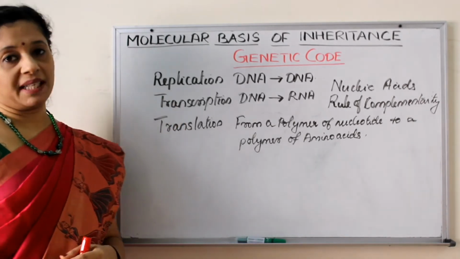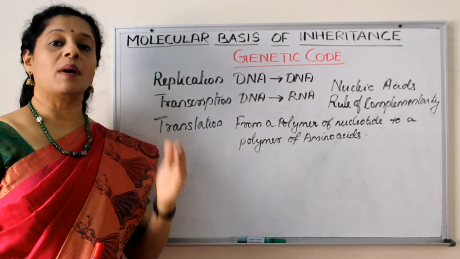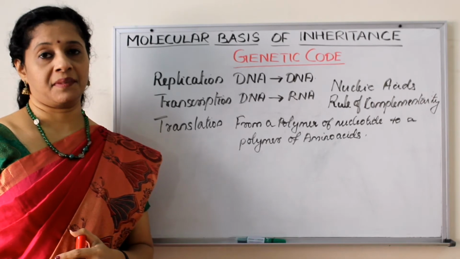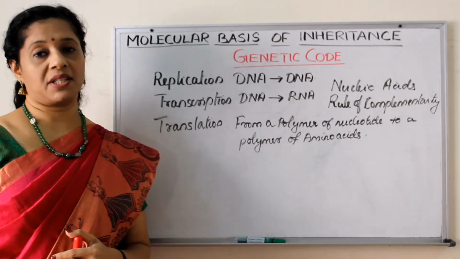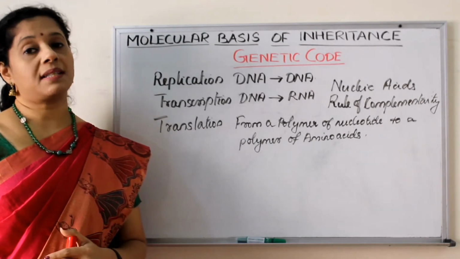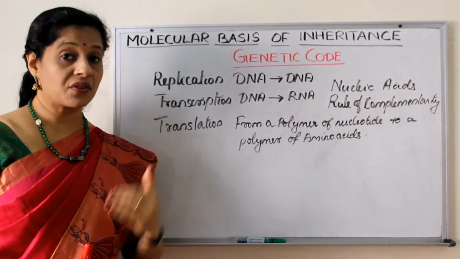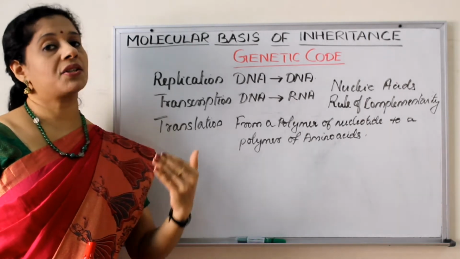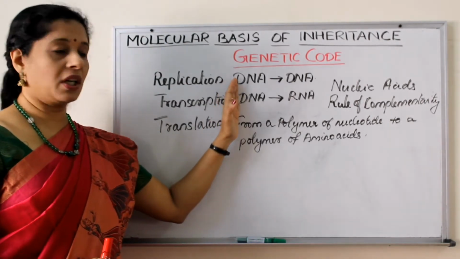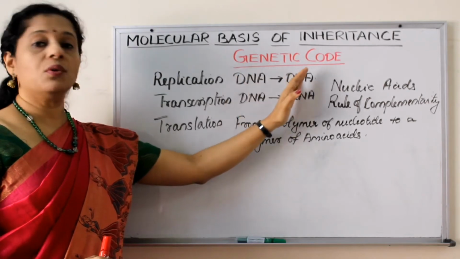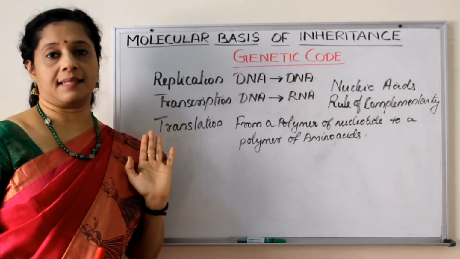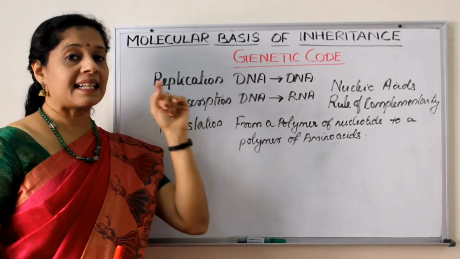So when we learned replication, information from one strand of DNA is copied into a new strand of DNA. Or based on the information on the template strand, a new strand is being formed. When it comes to transcription, based on the information on one of the strands of the DNA, a new RNA strand is being formed. So in both these cases, from one nucleotide polymer, another nucleotide polymer is forming, or both are chemically nucleic acids. In that case, it is rather easy.